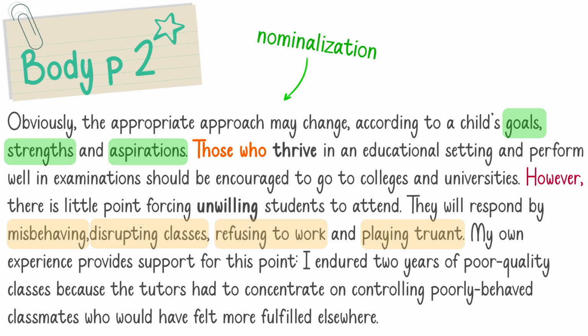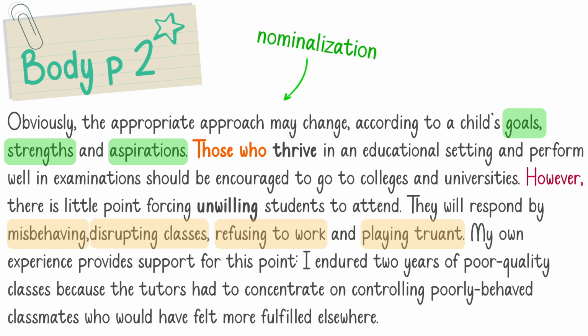And as you can see in this paragraph, I considered both sides too. I said that if students are thriving and they're successful, they should definitely continue their education. But if a student is unwilling to attend classes, and that person attends the classes, he would misbehave or play truant.